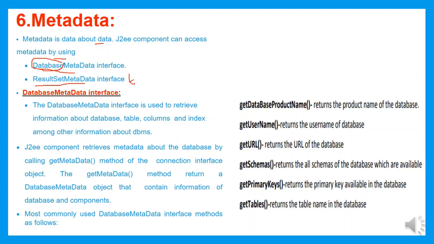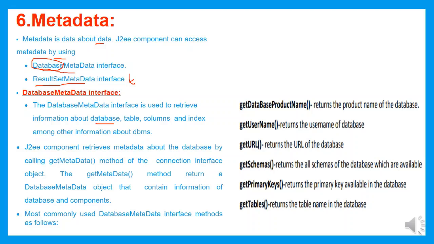In detail we will see how the database metadata will be used. The DatabaseMetaData interface is used to retrieve information about the database, table, column, index, among other information about the DBMS. Apart from this, we can also retrieve the URL of the database, the username assigned to the database, the product name of the database, the schema of the database, and what tables are available in the database.